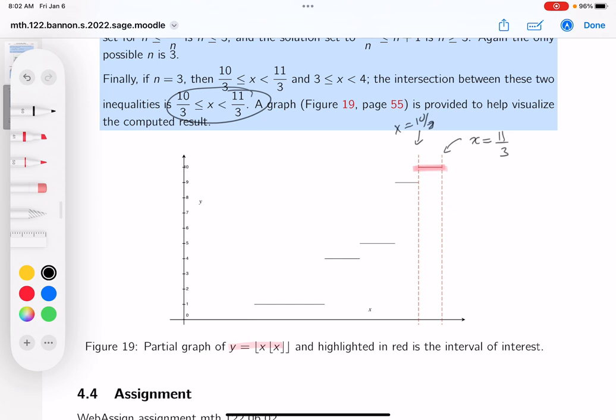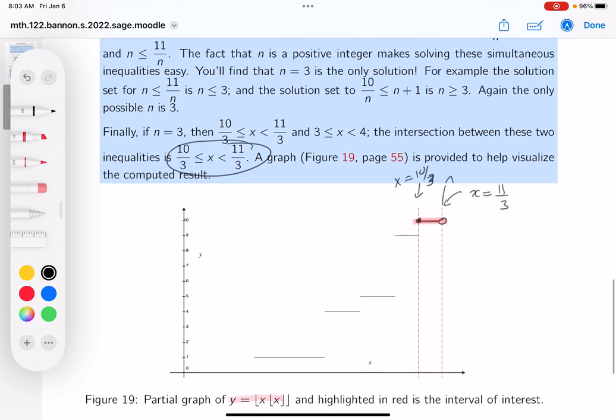Now, granted, I realize looking at a graph can be a little deceptive, but I want to point out this is the band that satisfies this. What happens at 11 thirds? It actually just does jump up, by the way. So I thought it was an interesting question.